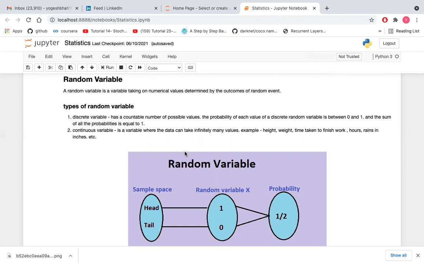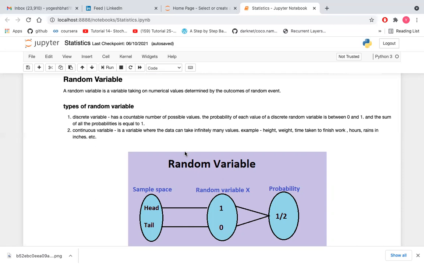What is a continuous variable? Let's discuss it first. It's a variable where the data can take infinitely many values, like the height and weight of a person, the time taken to complete any task or exam, or how much rain falls today in inches.